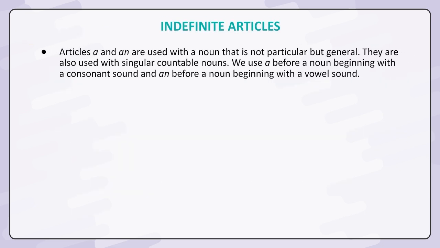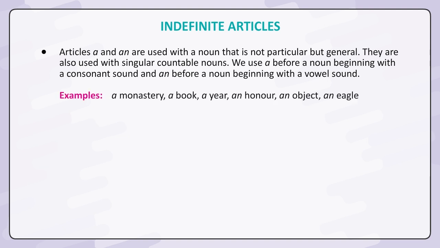Indefinite articles. Articles a and an are used with a noun that is not particular but general. They are also used with singular countable nouns. We use a before a noun beginning with a consonant sound and an before a noun beginning with a vowel sound. Examples: a monastery, a book, an ear, an honor, an object, an eagle.